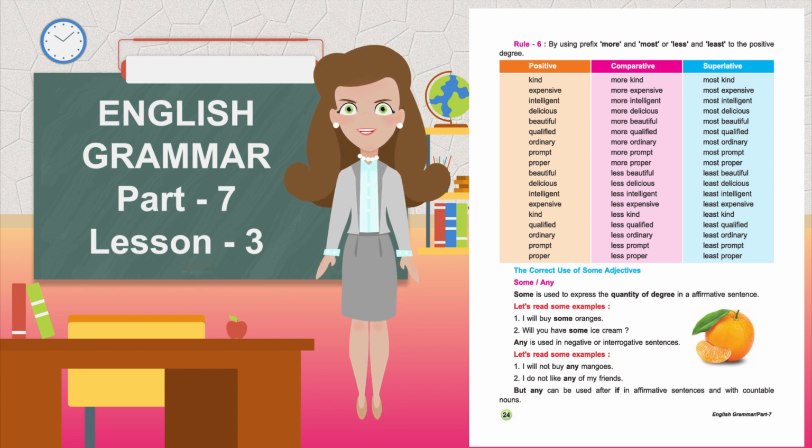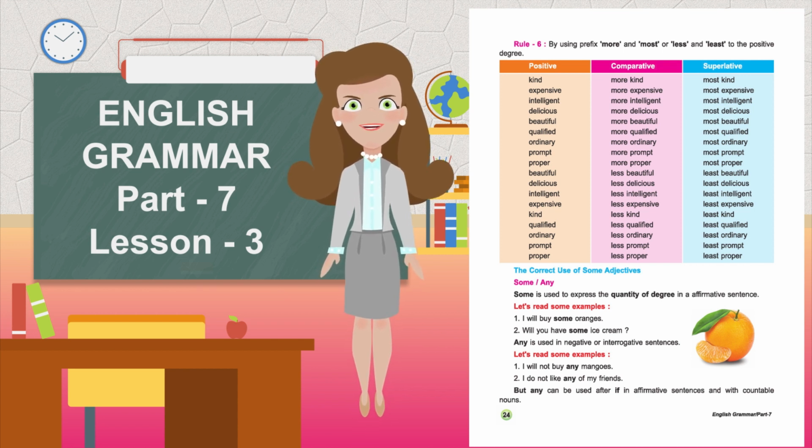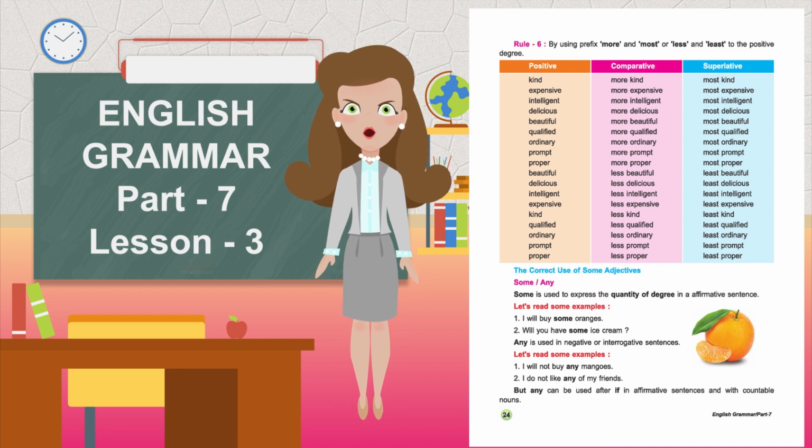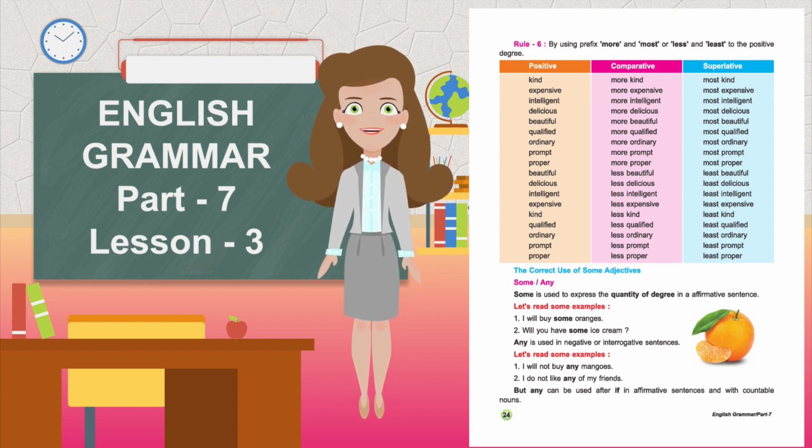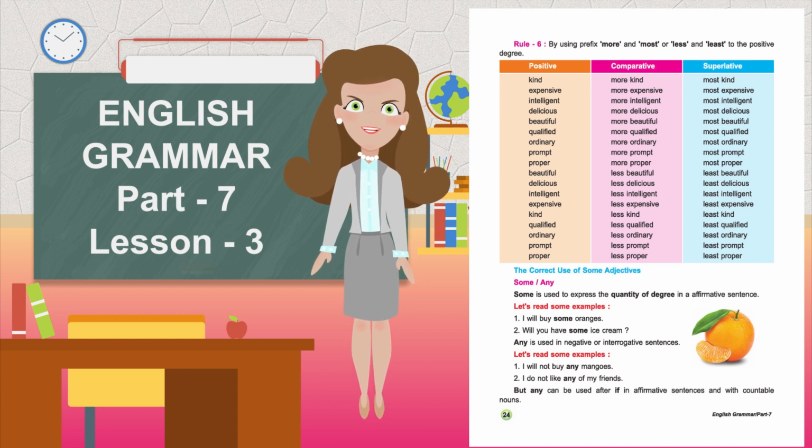Beautiful, more beautiful, most beautiful. Qualified, more qualified, most qualified. Ordinary, more ordinary, most ordinary. Prompt, more prompt, most prompt. Proper, more proper, most proper. Beautiful, less beautiful, least beautiful.